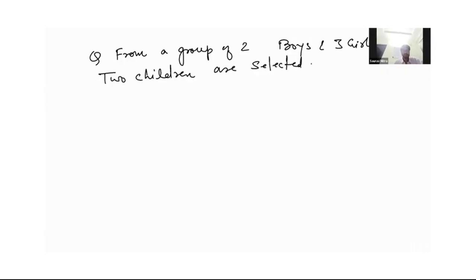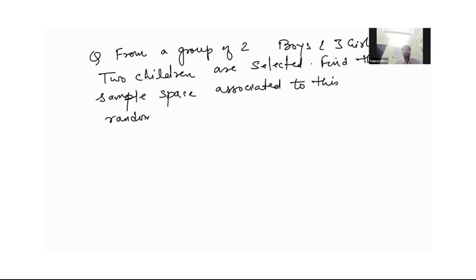Find the sample space associated to this random experiment.